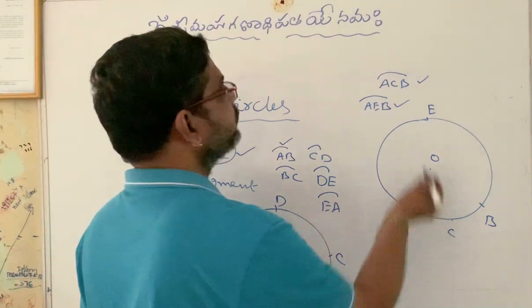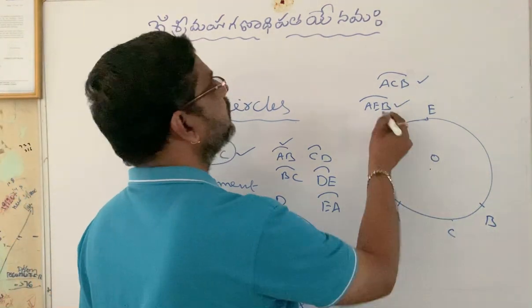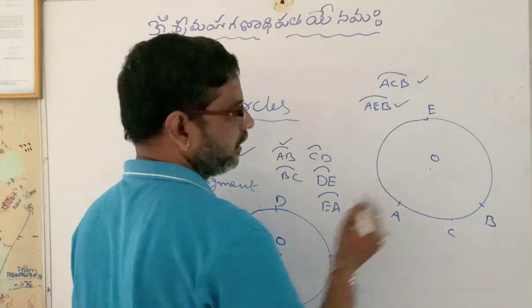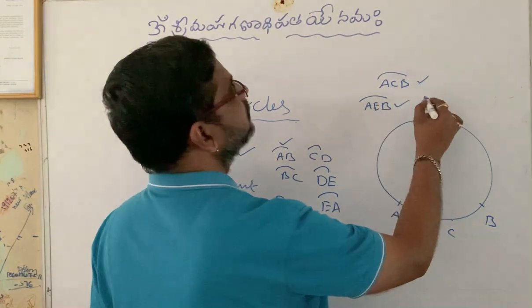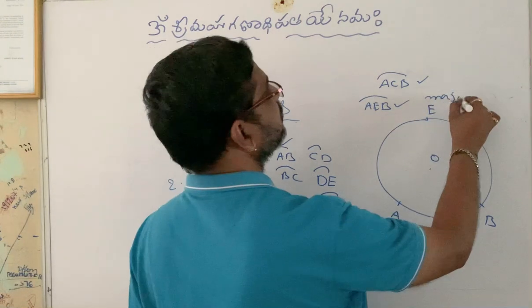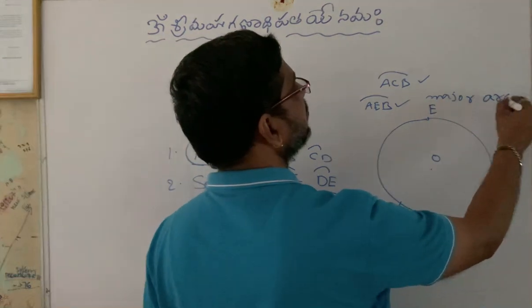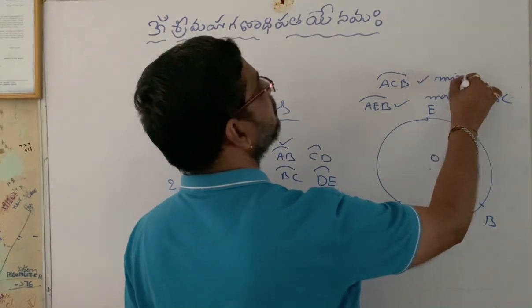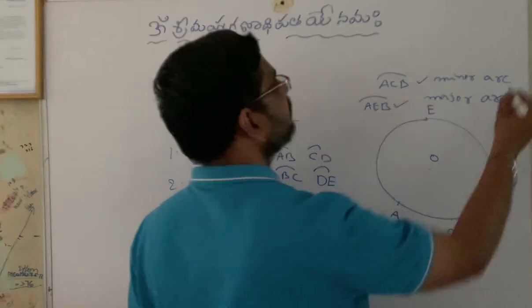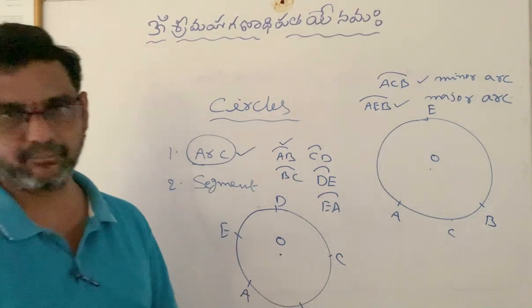If you observe the arcs, one is a greater one, the other one is a smaller one. The greater part of the circle is known as the major arc, and the smaller part is known as the minor arc.